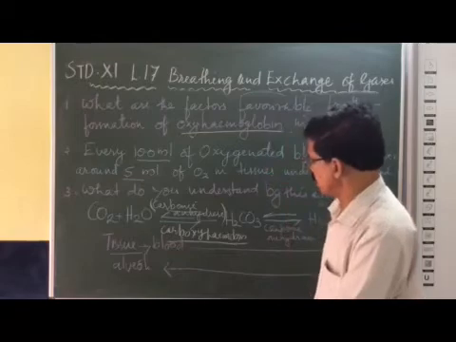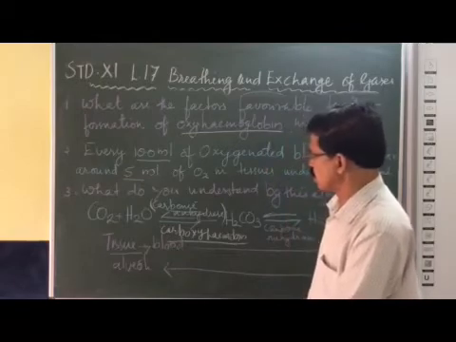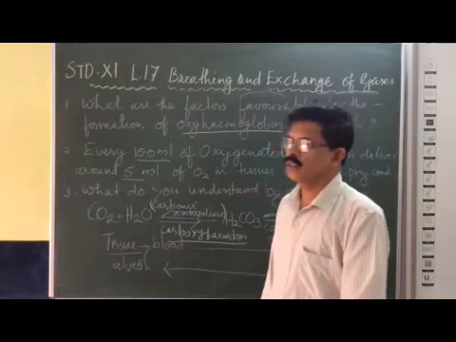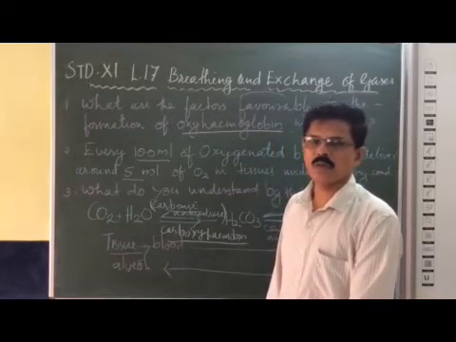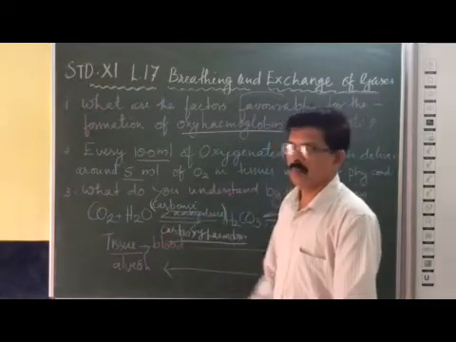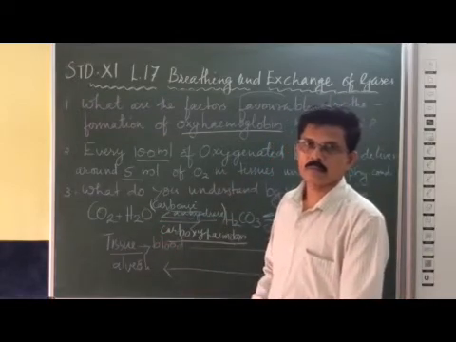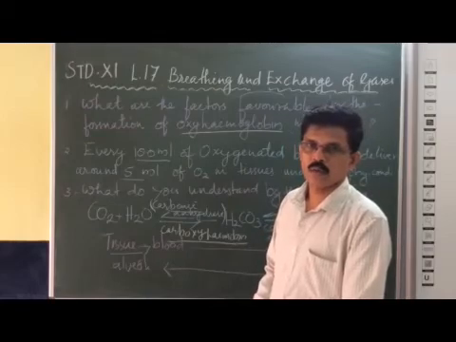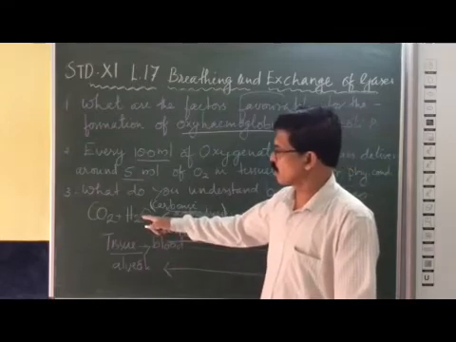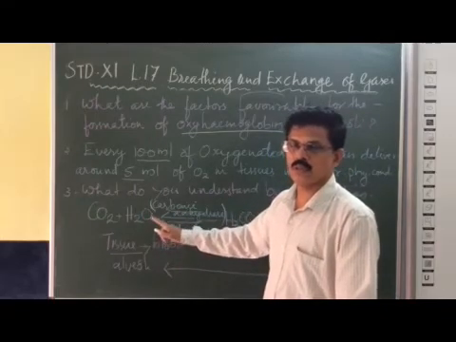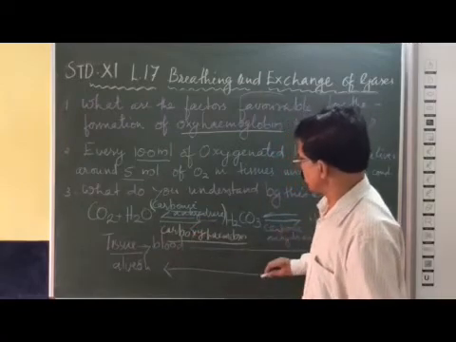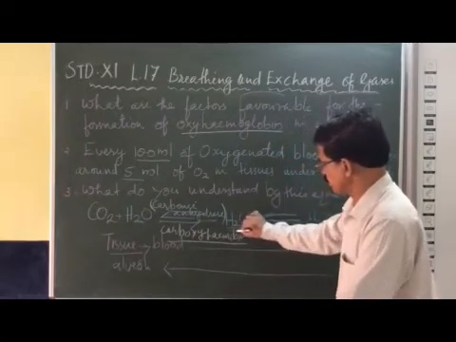It is very, very important to remember when carbon dioxide combines with the hemoglobin. Here I am telling about the carbon dioxide combined with the plasma, and this indicates both the steps. Carbon dioxide combined with the water or diffusing into the RBC is favored by the carbonic anhydrase enzyme and forms carbonic acid.